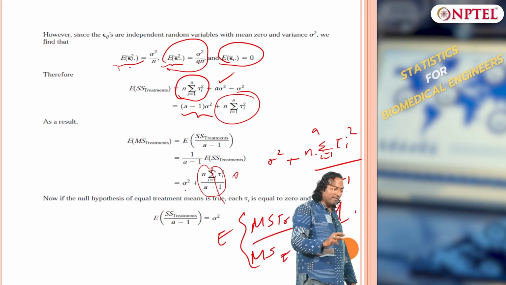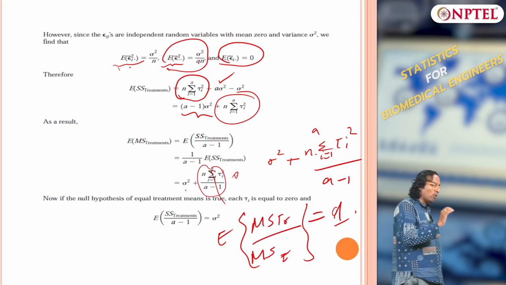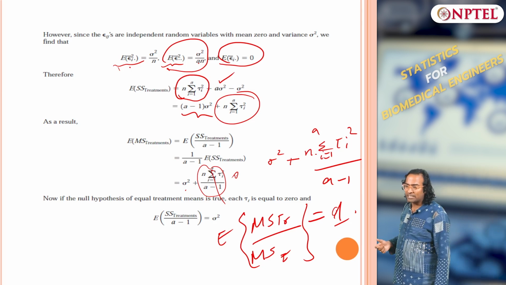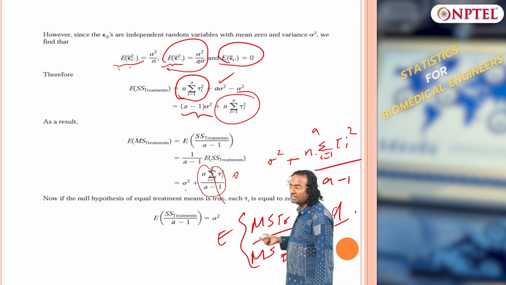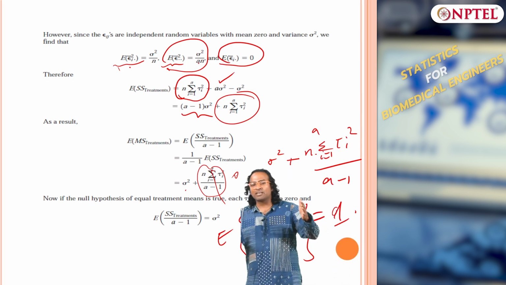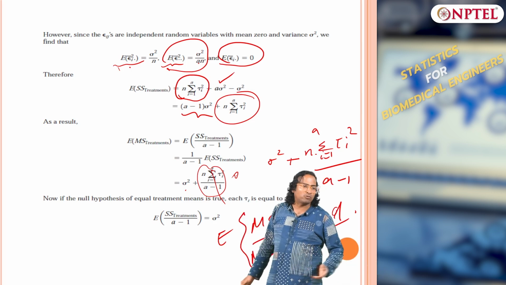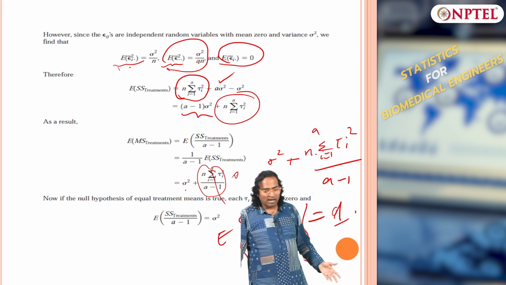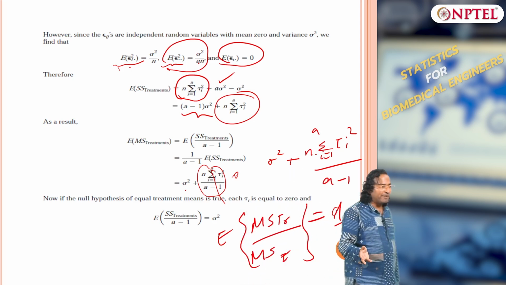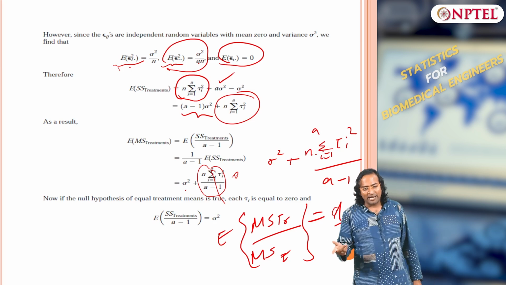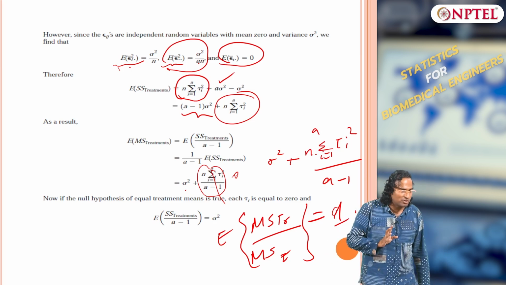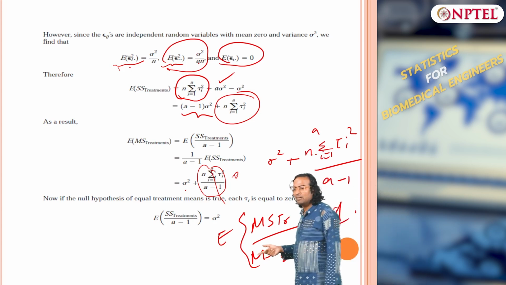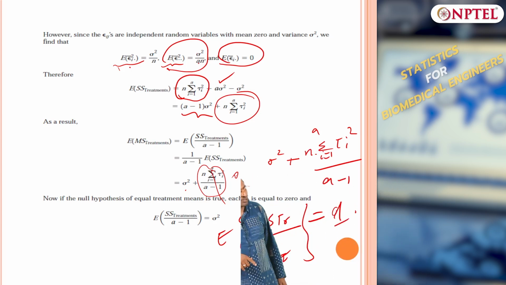That is why we wanted to derive this, so you understand what is expected. Now, you can formulate a test easily, because if I know the expectation of mean square treatment and of mean square error, each of them is a chi-square value. If I take a ratio, it is F. If it is equal to 1, the null hypothesis cannot be rejected. If it is much greater than 1, the null hypothesis can be rejected. The degrees of freedom are also known to you.